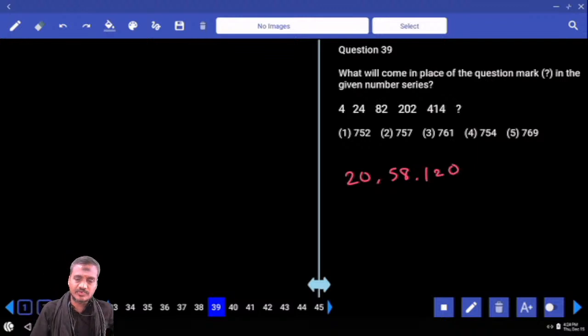And 202 and 414, make a difference and 212.